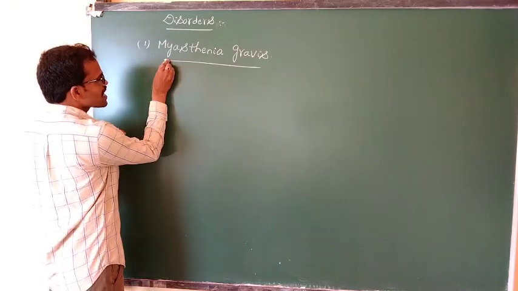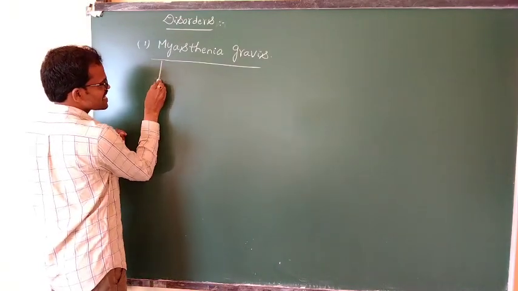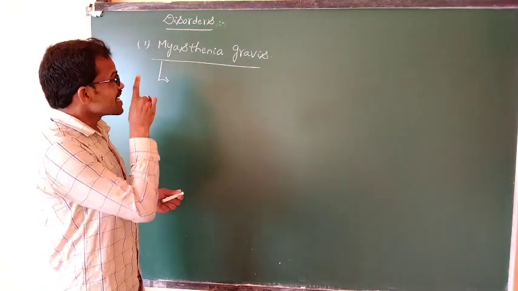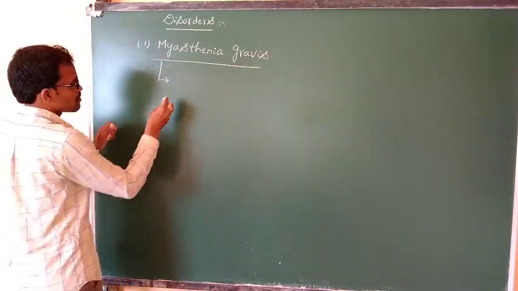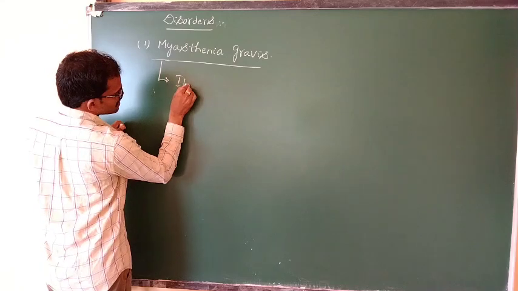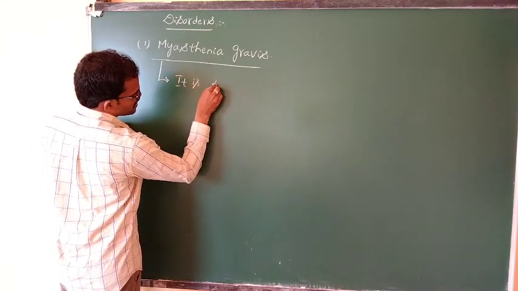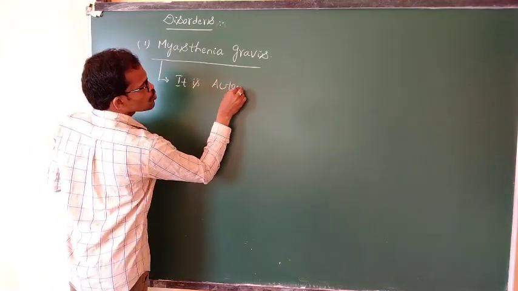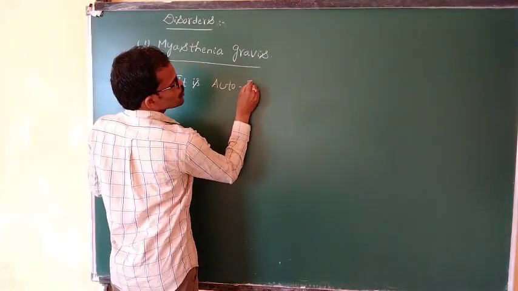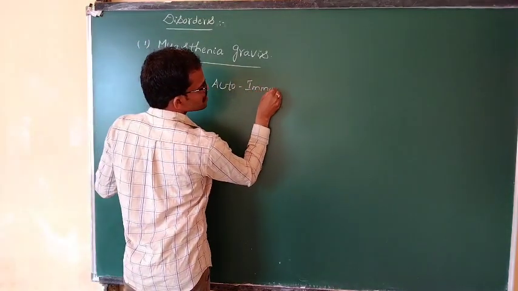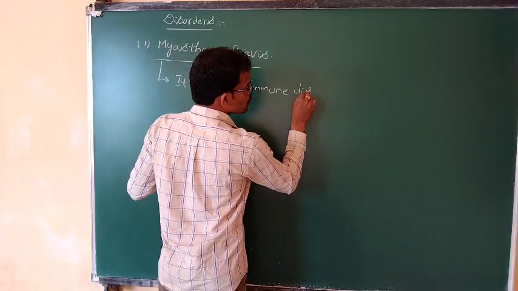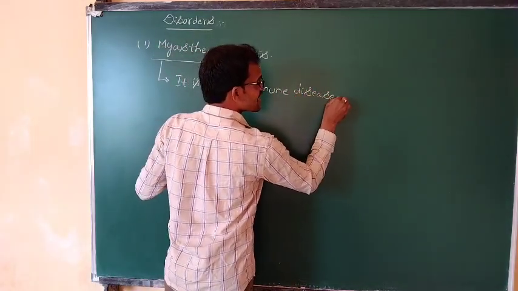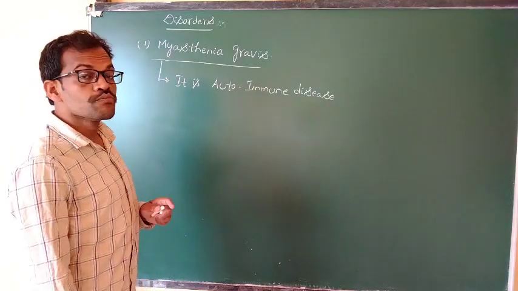Myasthenia gravis is an autoimmune disease.